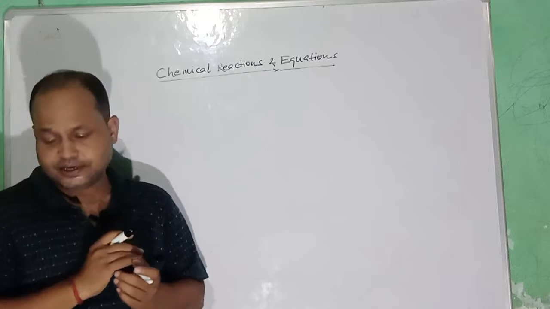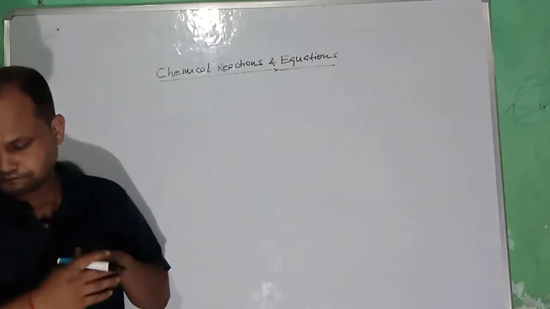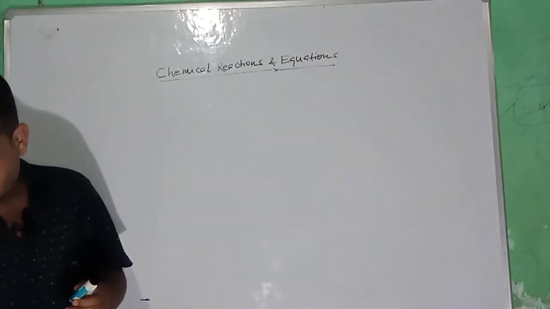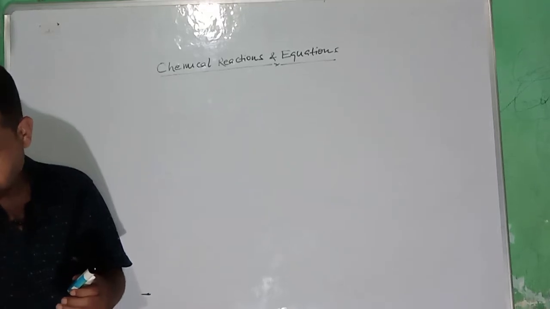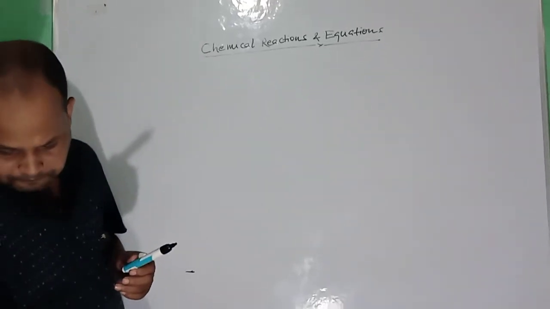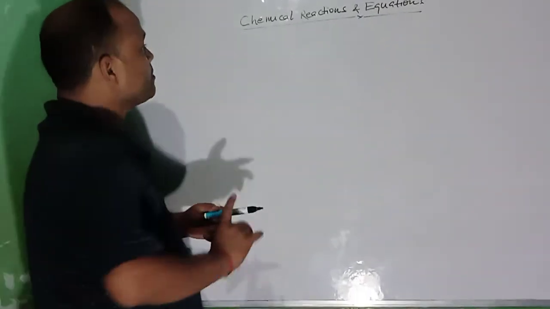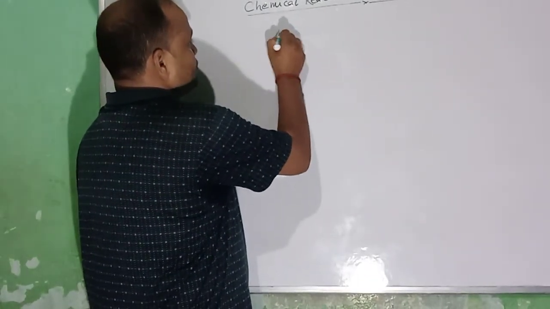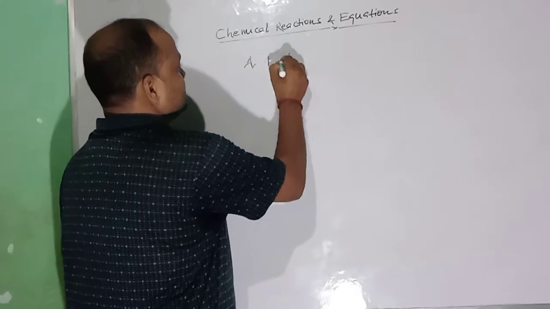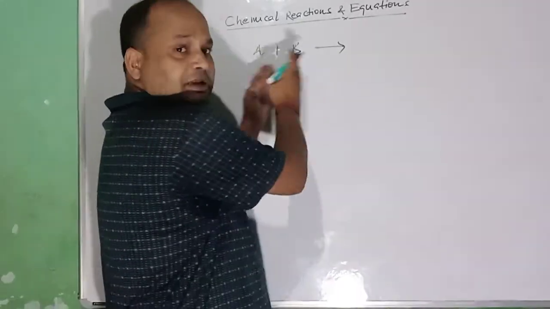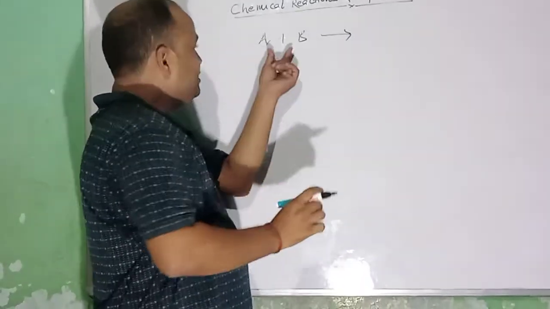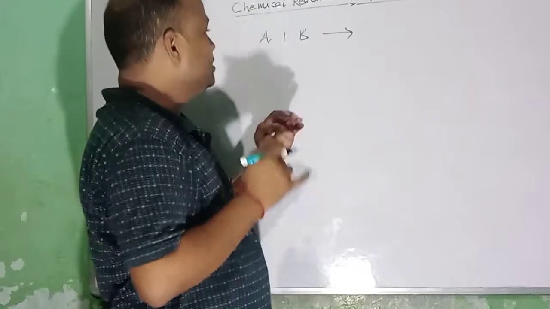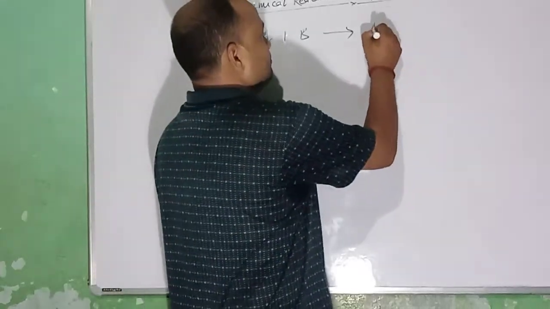So you can take, suppose, A plus B. A and B interact with each other to form AB.